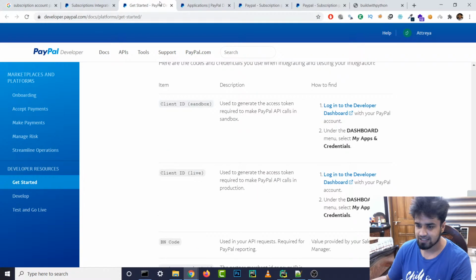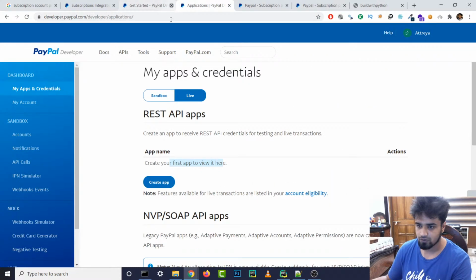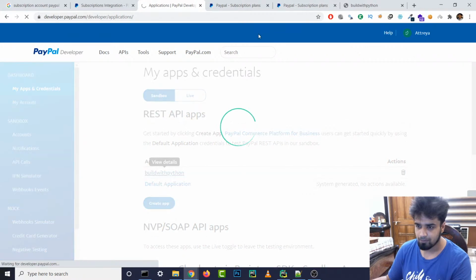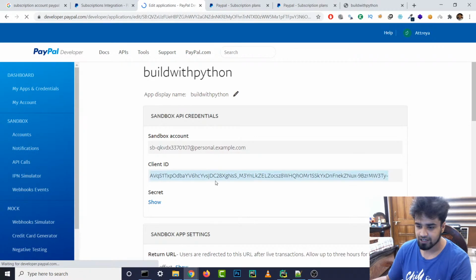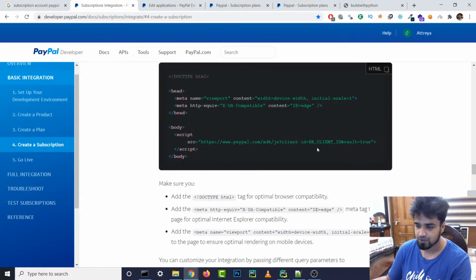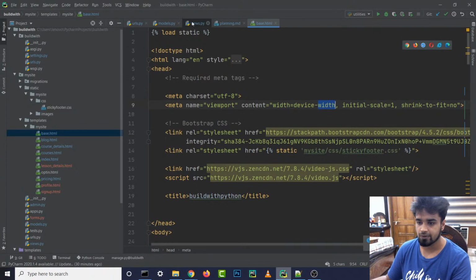So where did we see our client ID, right? I think it was in Sandbox, in the Build with Python app. All right, and yeah, this is a client ID. So basically we can just copy this one, and vault true or false. Set true for subscription. So by default it should be true. So we are just gonna copy this, yoink this as I like to call it.